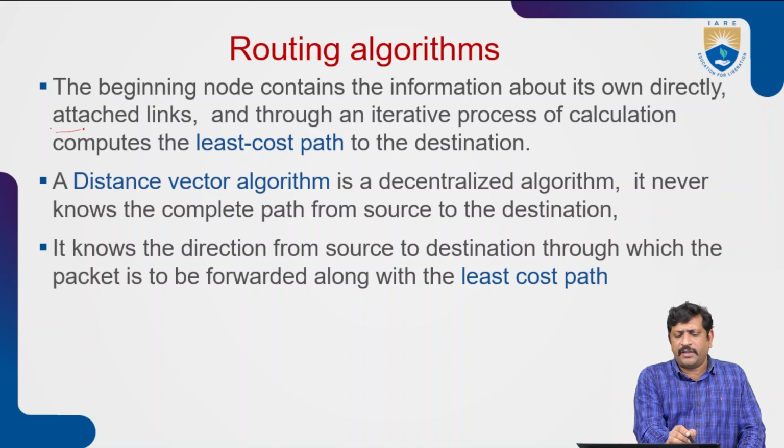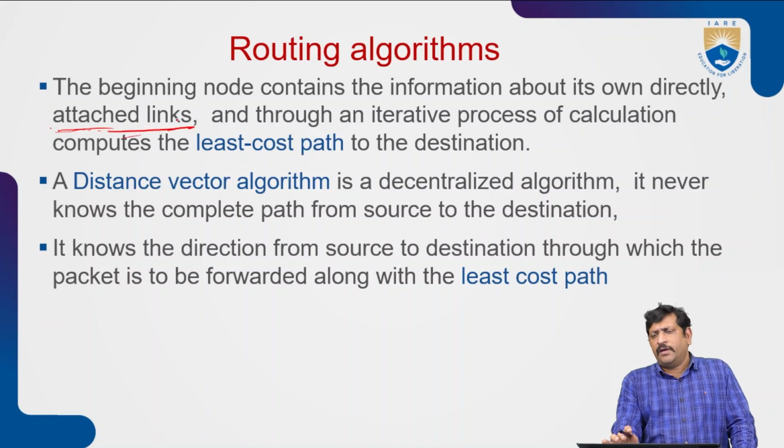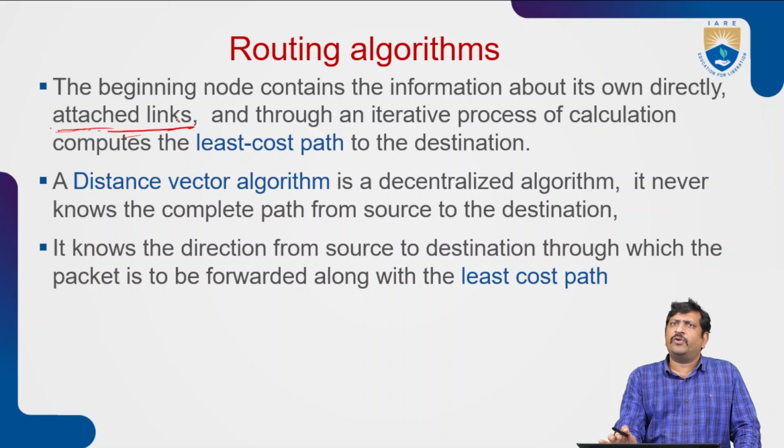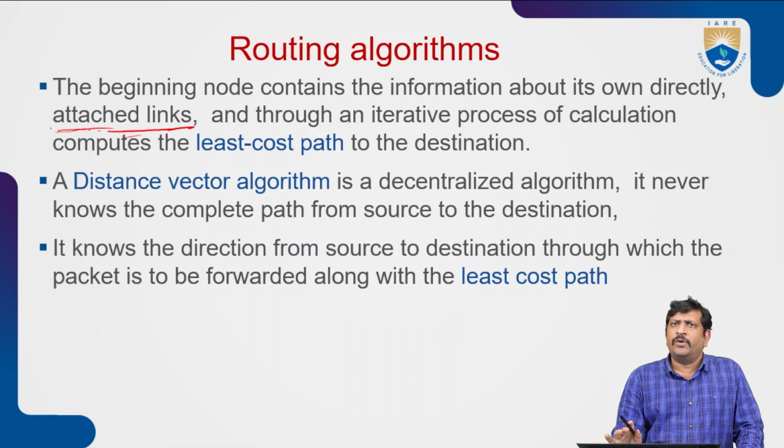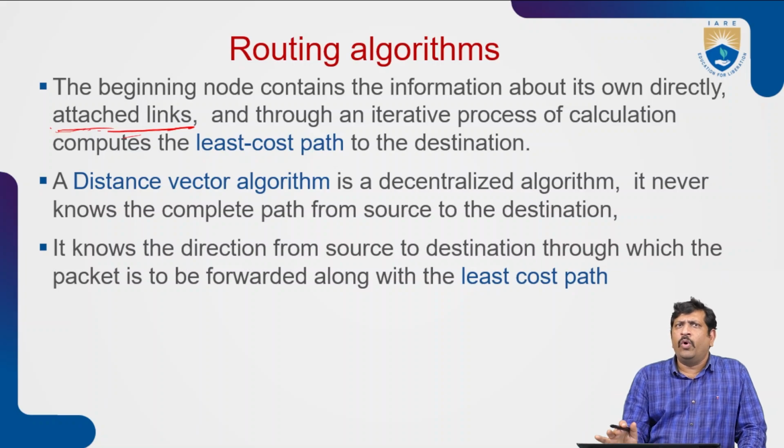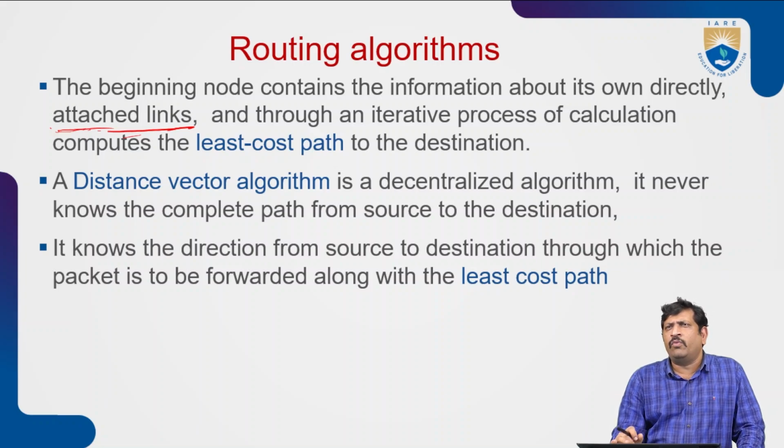A decentralized algorithm does not have knowledge about the network, such as which nodes are connected. So the starting node contains information about its directly attached links, and based on those attached links it can find the best path.